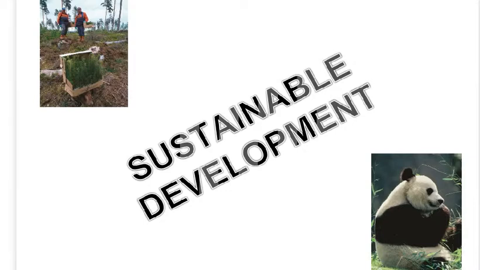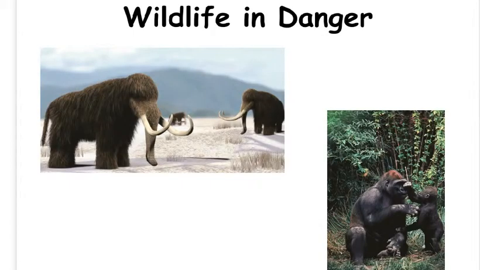Sustainable development means using resources for human needs without harming the environment. When resources are taken from the environment without being replaced, this is unsustainable. As the human population has grown, more resources have been taken from the environment, damaging it. Many species have become extinct or endangered as a result of these changes.